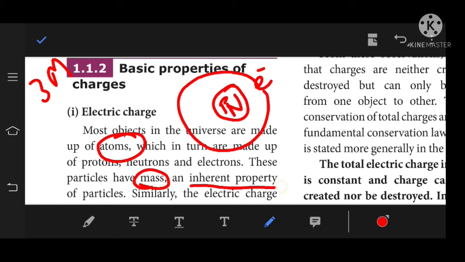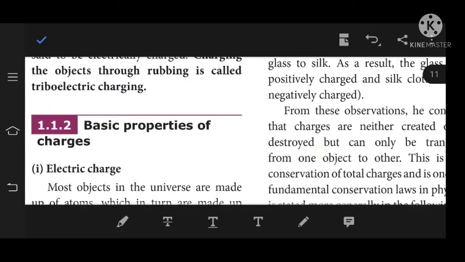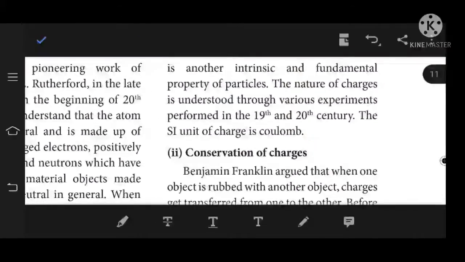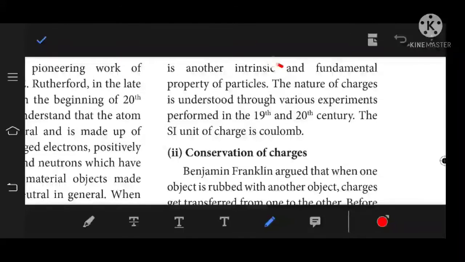Mass is an inherent property of the particle, just as in our body we have bones, blood and so on. These are our inherent properties. On earth itself, the gravitational force is an inherent property. Likewise, these particles have mass, so mass is an inherent property of the particle. Similarly, electric charge is another intrinsic and fundamental property of a particle.